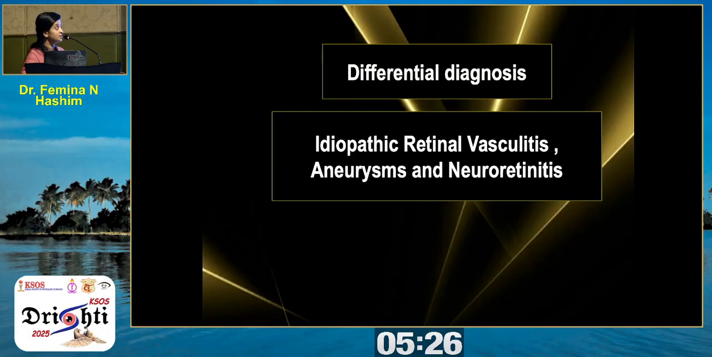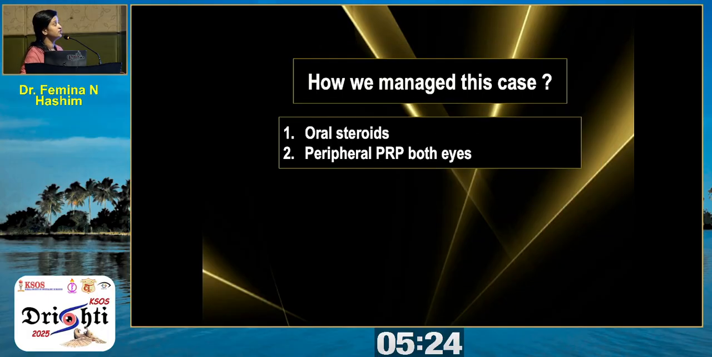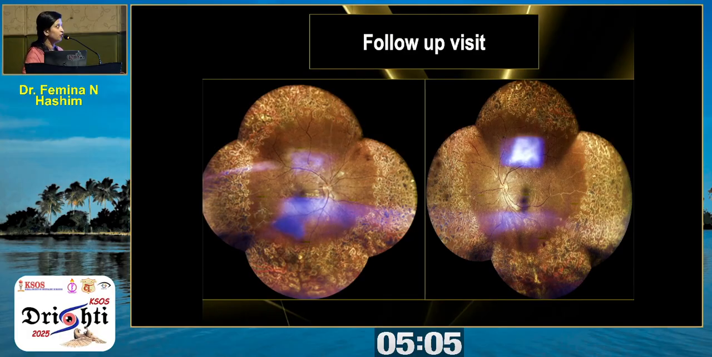So we diagnosed it as IRVAN, and we started oral steroids for this patient because in IRVAN, most of the time, inflammation is an integral part. Along with that, considering the extensive capillary non-perfusion areas, we started peripheral PRP, 3 sittings for both eyes. This was the follow-up visit of the patient. The vision was 6/6, as it was at the initial visit. On follow-up, the NV was regressing, the NVD was regressing, and the vision was stable, without any systemic improvement also.